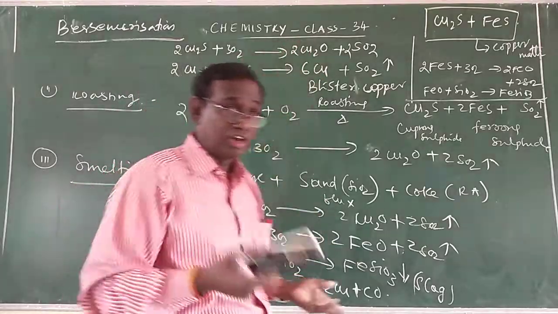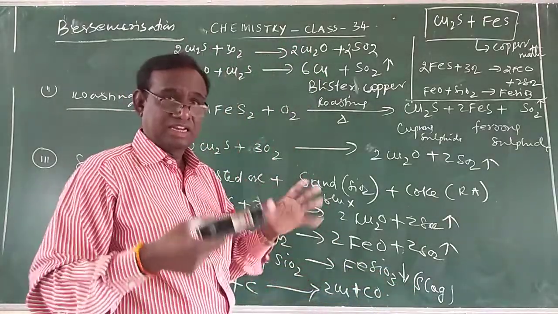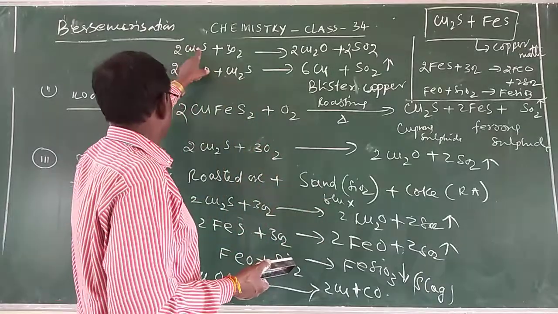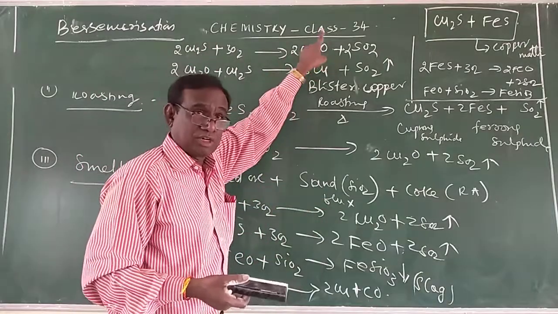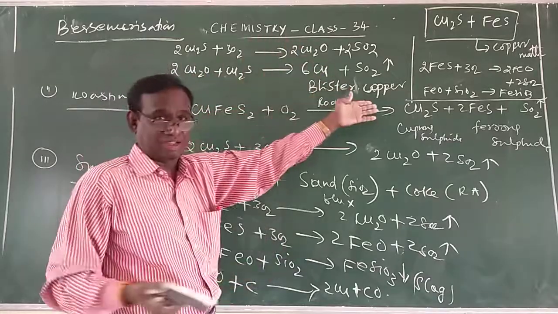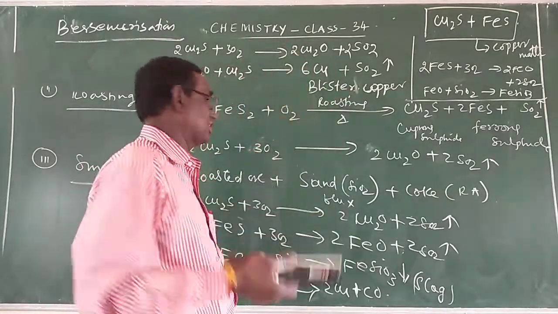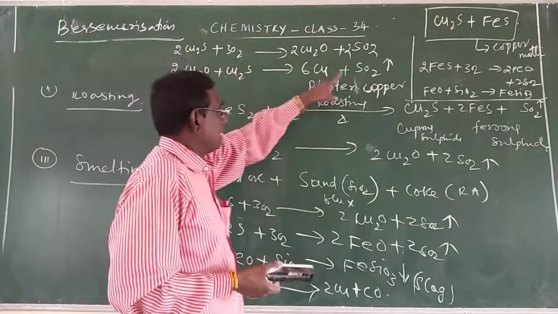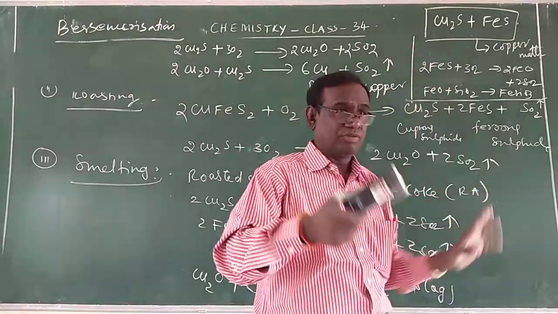It is called auto reduction. We are not adding any reducing agent here. Cuprous sulfide is converted to cuprous oxide, and the cuprous oxide reduces the remaining cuprous sulfide into metallic copper. That is called auto reduction. So we get metallic copper, liberating sulfur dioxide gas. This is very, very important to see.